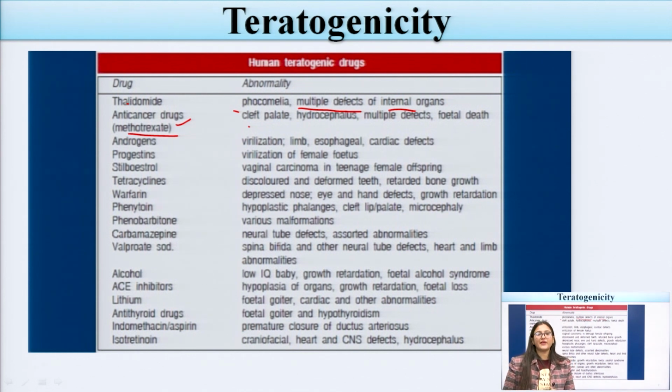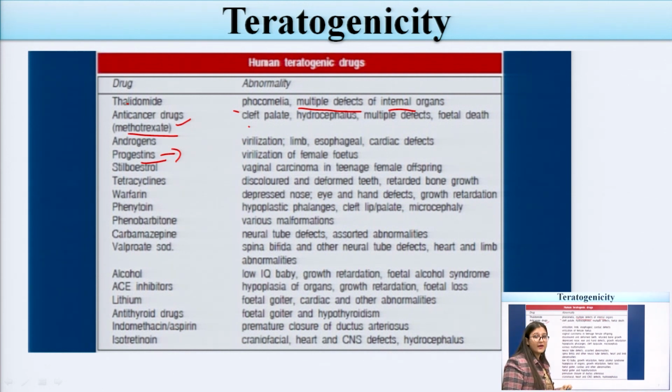After some time, fetal death can be seen while consuming these anti-cancer drugs, so they cannot be consumed during pregnancy. Third, some androgens may produce effects like virilization, and limb, esophageal and cardiac defects can be seen in the fetus. If the mother is consuming progesterone, it may produce virilization of the female fetus.